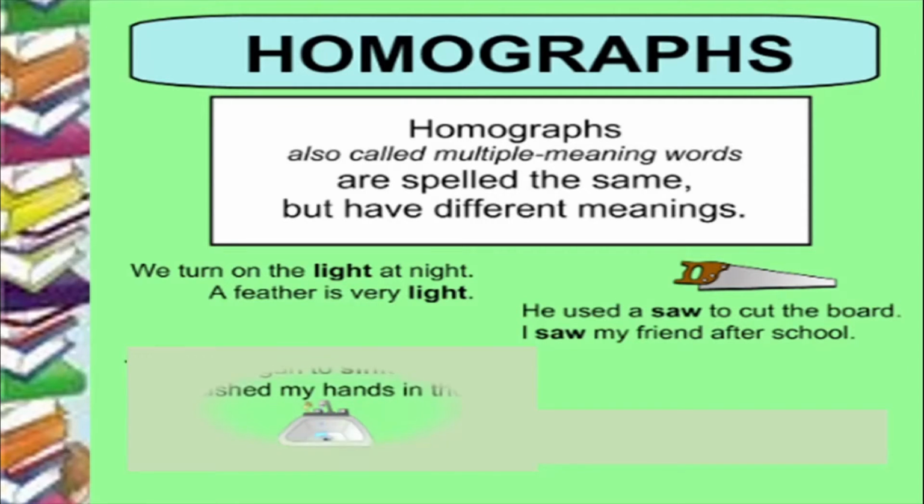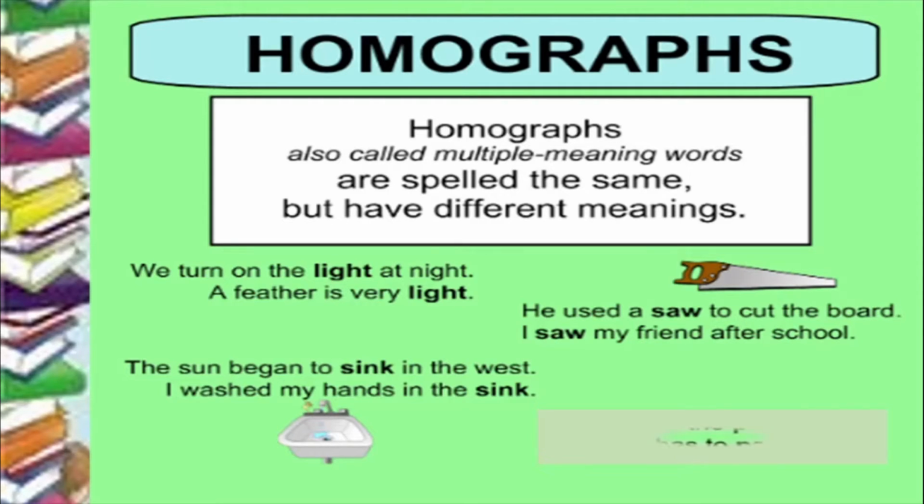Then we had the example, the sun began to sink in the west. Sink means go down in the west. The sun rises in the morning and sets in the evening. So the sun began to sink in the west. And I washed my hands in the sink. Now here the sink means a wash basin.